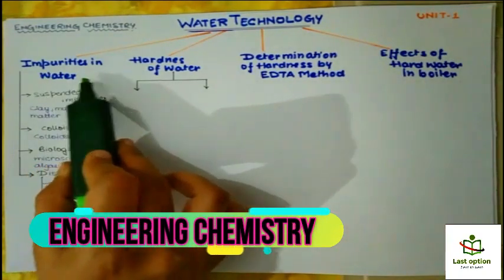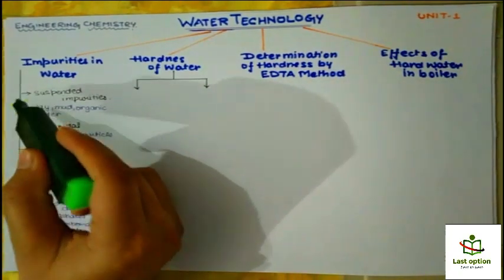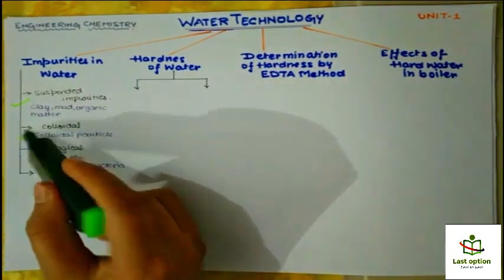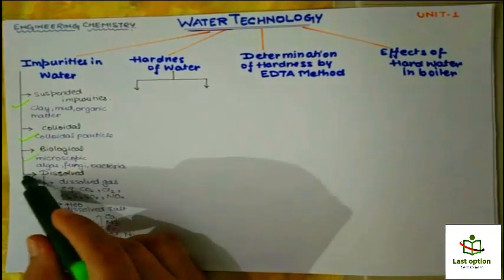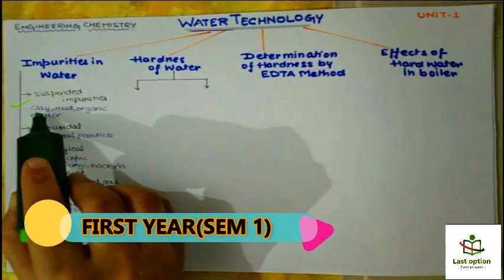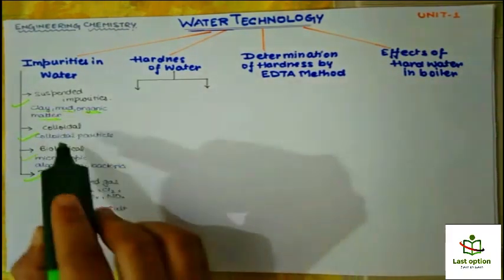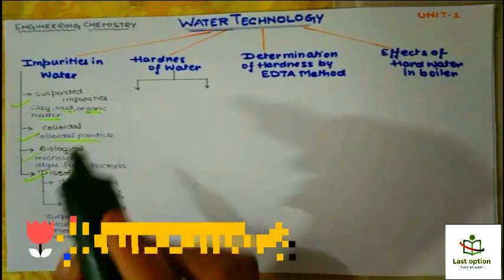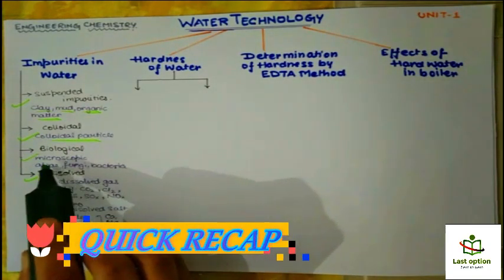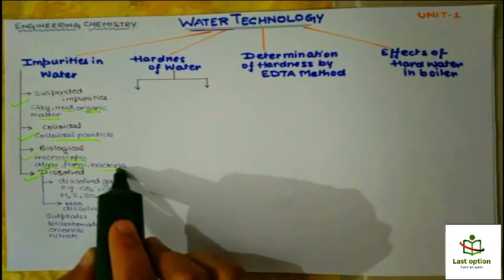So, what are the impurities that are present in water? There are 4 types of impurities: suspended, colloidal, biological, and dissolved, right? In suspended impurities, the examples are clay, mud and organic matter. In colloidal you have colloidal particles. Biological impurities include microscopic algae, fungi, bacteria.